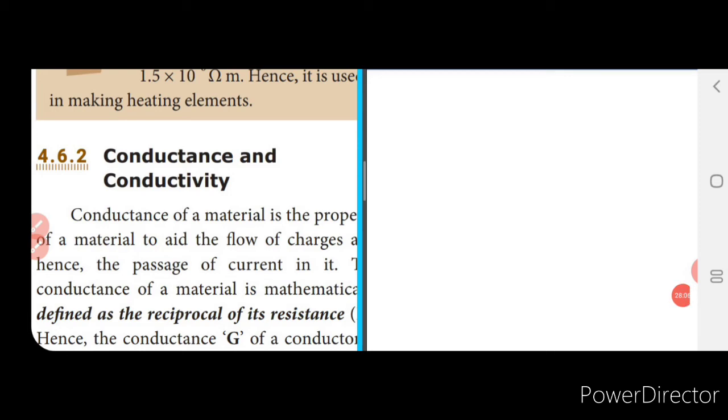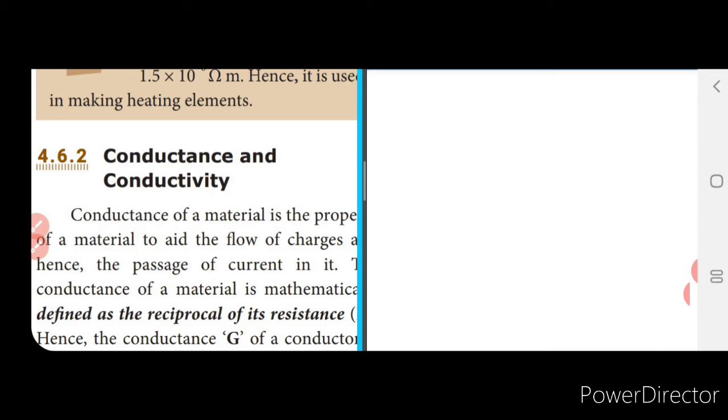Now we already said that conductance is nothing but the property of a material that will help the flow of current, isn't it? So if it is a conductor, it will help the flow of current. So the current flow will be more. Now resistance is nothing but the opposition of the current flow.